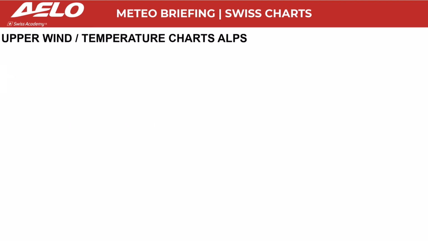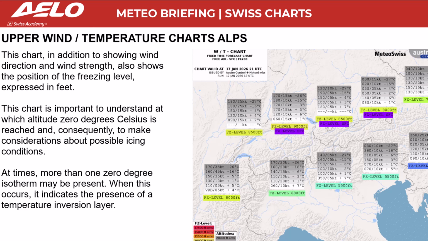Upper wind temperature charts, Alps. This chart, in addition to showing wind direction and wind strength, also shows the position of the freezing level, expressed in feet. This chart is important to understand at which altitude 0 degrees Celsius is reached, and consequently, to make considerations about possible icing conditions. At times, more than one 0-degree isotherm may be present. When this occurs, it indicates the presence of a temperature inversion layer.